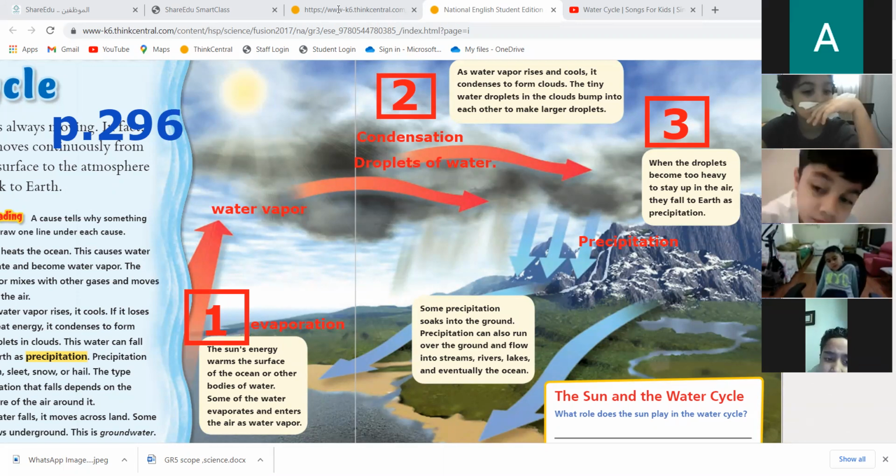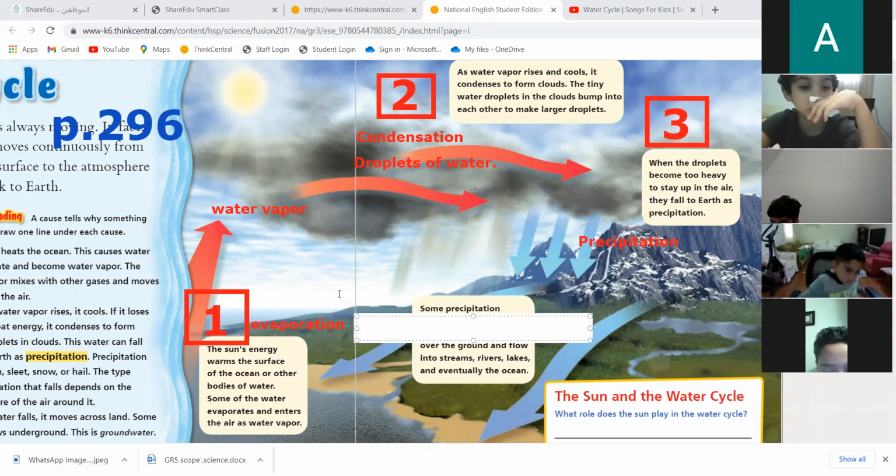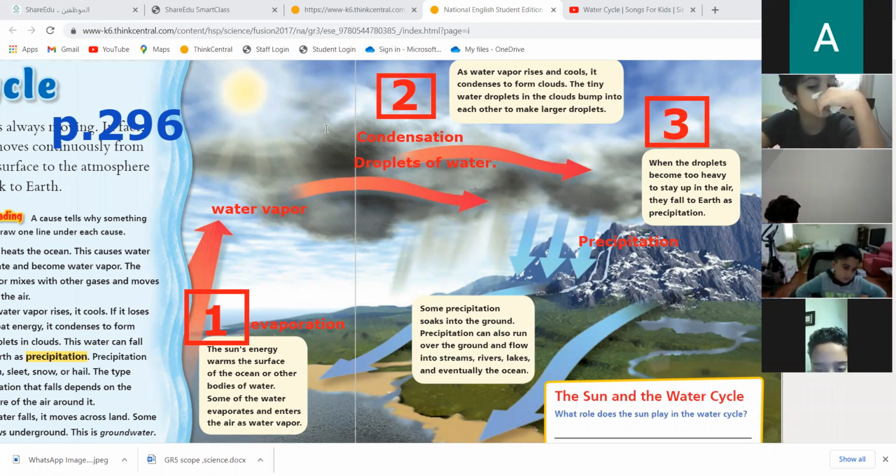Excellent. So the sun will heat the water and it will become water vapor. The sun will take the water and make it water vapor. Excellent. What is the name of the process? Evaporation. Excellent.